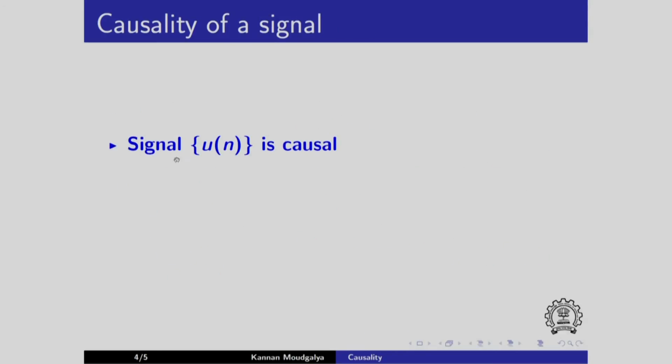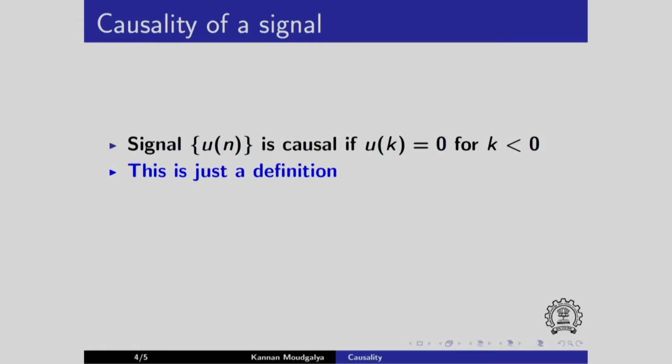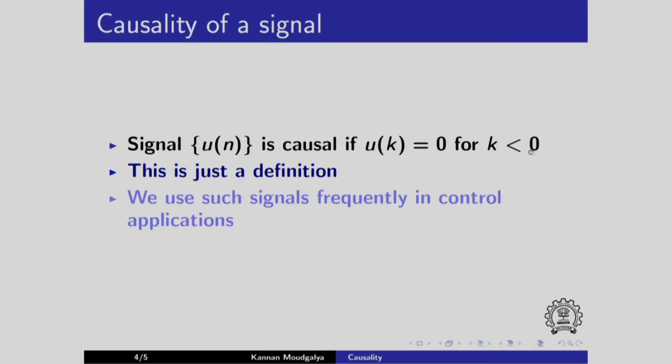We will next define the causality of a signal. We just define it. We say signal u of n is causal if u of k is equal to 0 for k less than 0. That is, whenever the argument is negative, u of n is 0. That is defined as a causal signal. This is just a definition. We use such signals frequently in control applications.